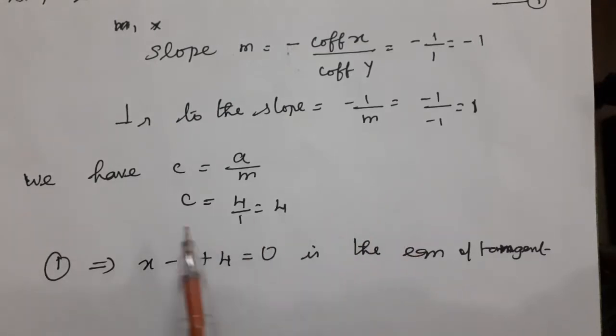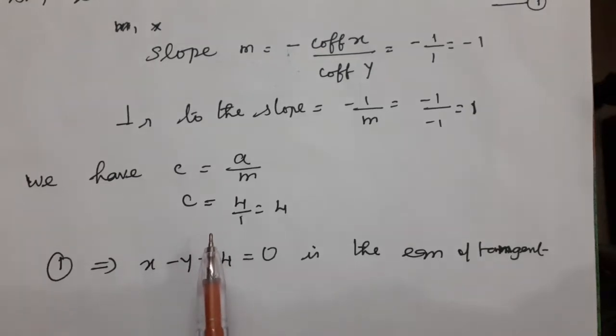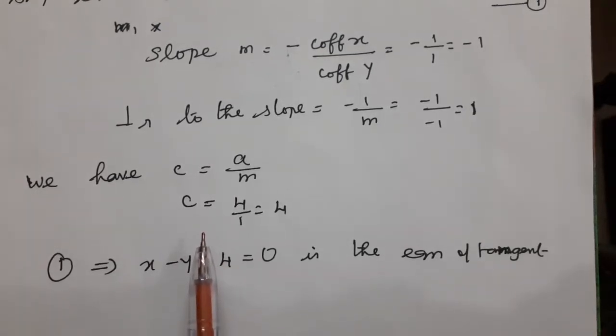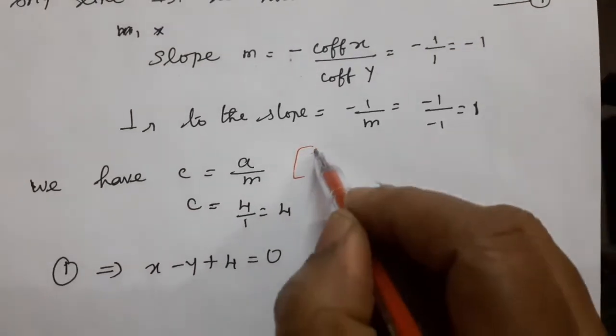Now what is the condition? If the straight line is a tangent, you learned the conditions in the table on pages 218 and 219. If the straight line is a tangent to the parabola, what is the condition? C equal to a by m. Refer to the table.